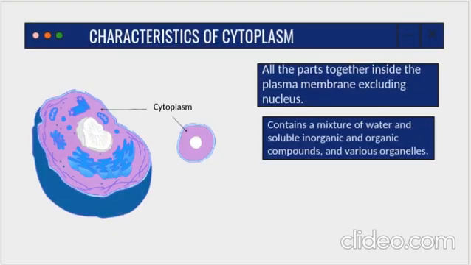Now let's move towards the next organelle, which is cytoplasm. Now cytoplasm is what? It is a liquid, okay? It's a liquid jelly kind of substance, and all the parts together inside the plasma membrane excluding the nucleus. So what we mean by cytoplasm here is that it contains water, soluble, insoluble, inorganic, organic compounds, and other organelles like rough endoplasmic reticulum, lysosomes, mitochondria, and nucleus. Everything is present inside the cytoplasm. So all parts together are present in the plasma membrane excluding the nucleus.